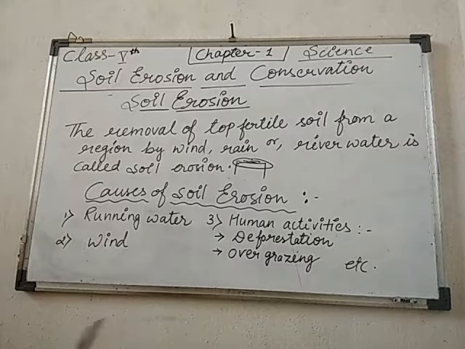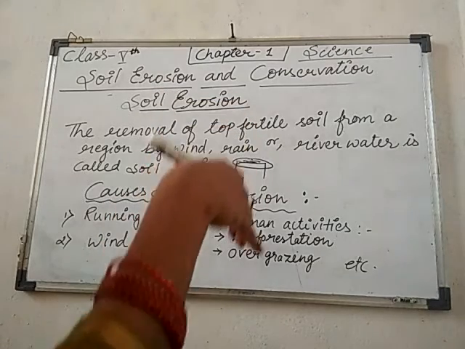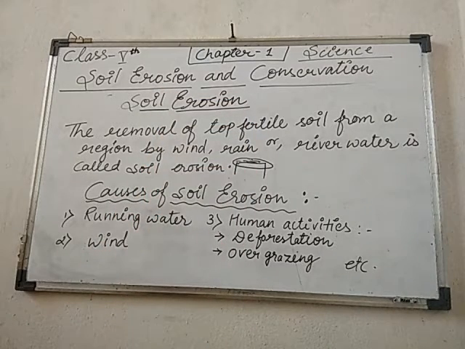Water is more in hilly areas, and it flows down faster along with the rain water, so the top fertile soil of the hills comes down into the river, lake or sea. The flowing water of a river also causes soil erosion along the banks.